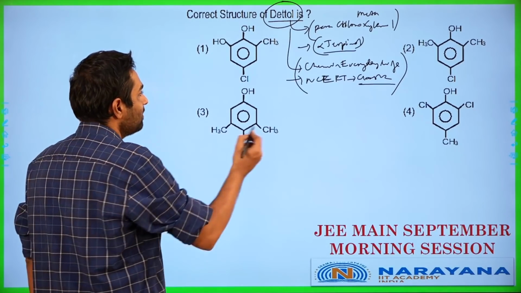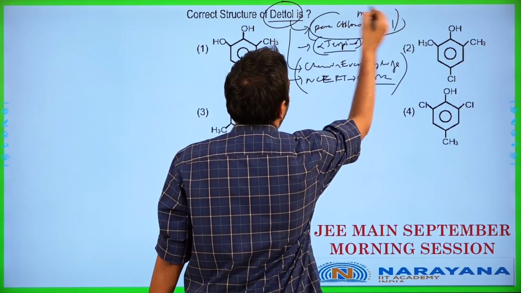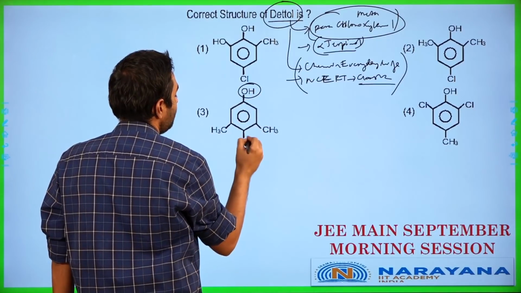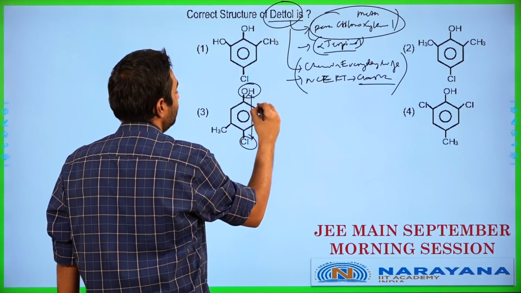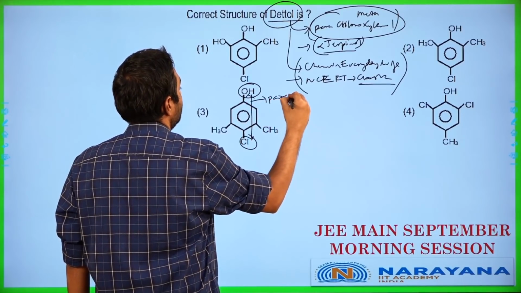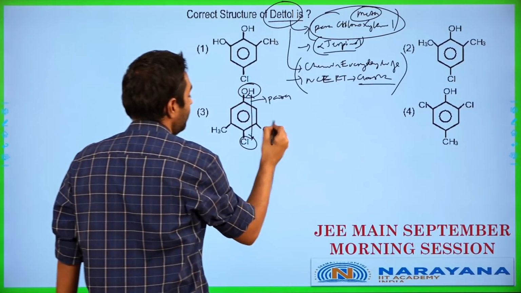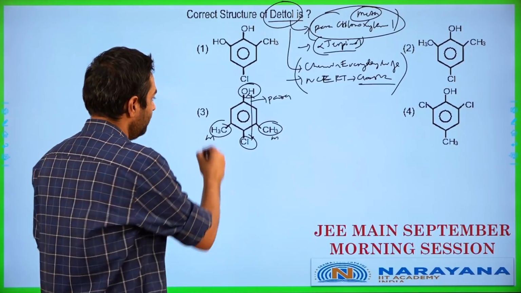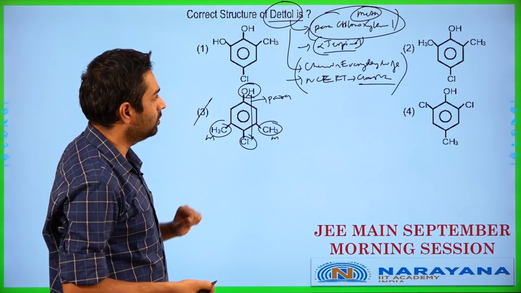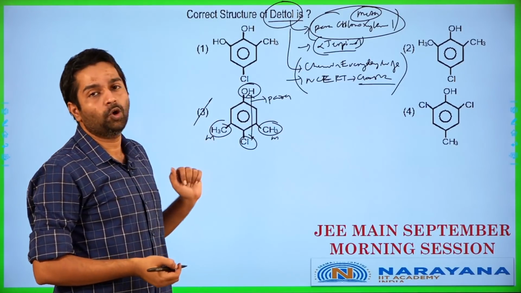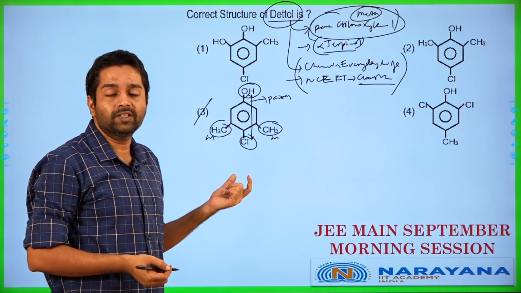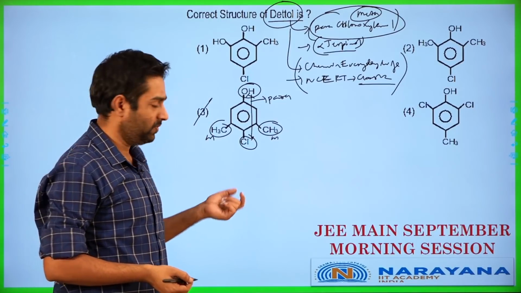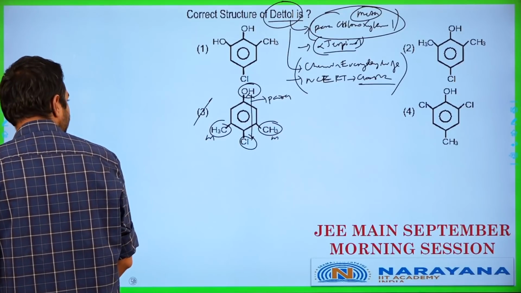Okay, so in this case, you're going to have para-chloro-metaxylenol. Para here, what is the para indication? You're going to have these two groups in para configuration. The meta part over here, what does it indicate? The methyl groups are going to be meta with respect to the OH. So the answer here is option 3 basically. This is going to be your answer for para-chloro-metaxylenol. The best way is to read NCERT. Let's get to the next one.